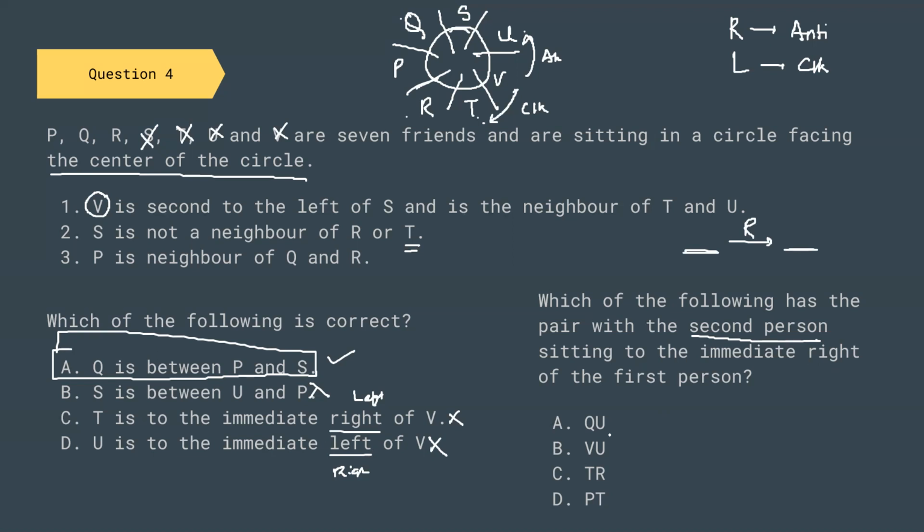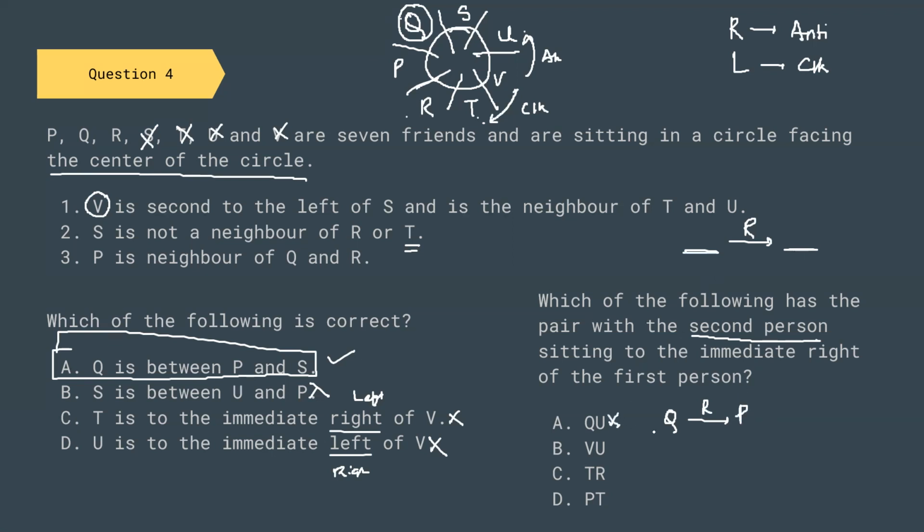So if we look at Q, if we travel to the right of Q, in the anti-clockwise direction, we are getting P.